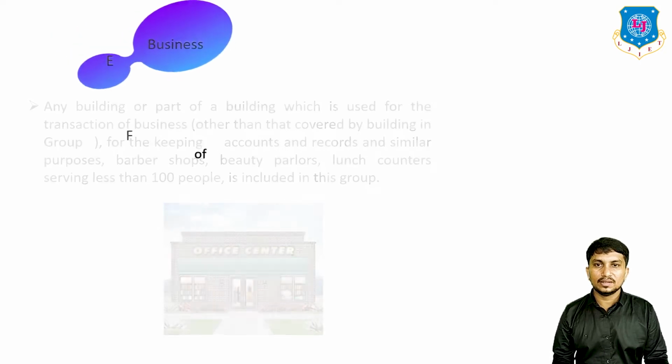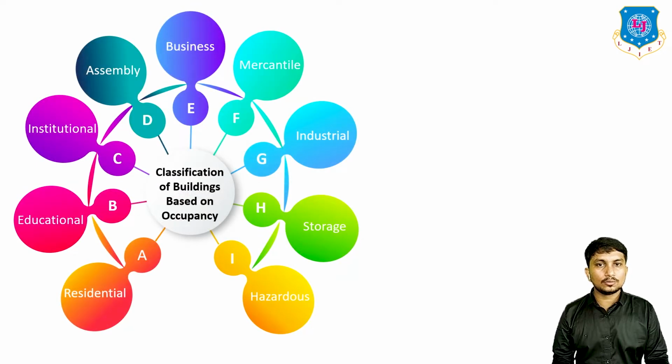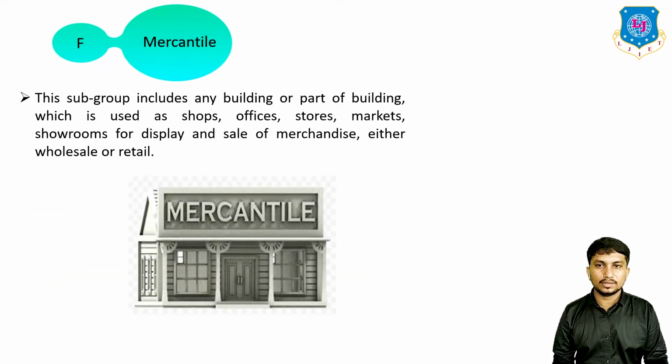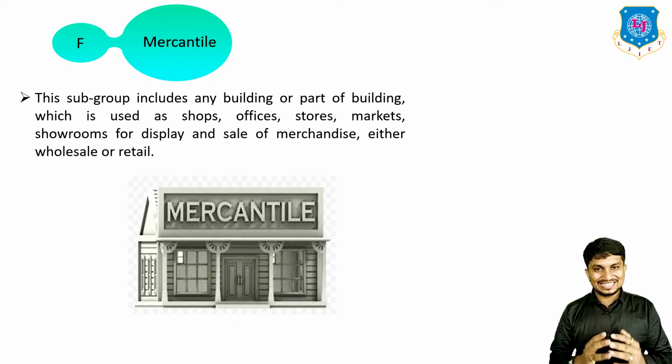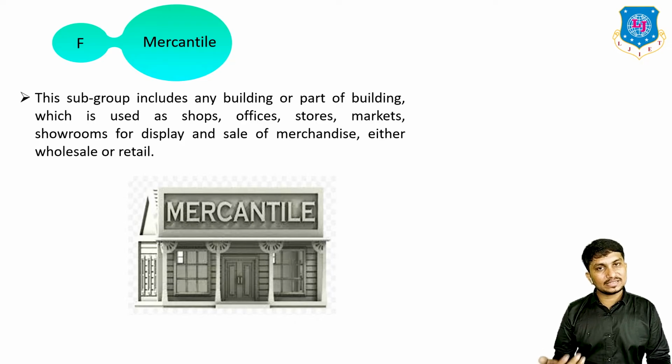Okay. Next is group F, which is mercantile type of building. This subgroup includes any building or part of building which is used as shop, office, stores, markets, showrooms for display and sale of merchandise, either wholesale or retail, are comes under this mercantile type of building.